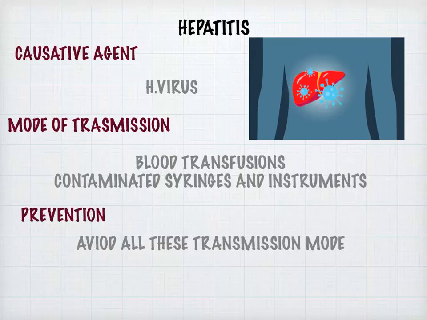Next is hepatitis. It is caused by the hepatitis virus. It is transmitted through blood transfusions and contaminated syringes and instruments, and it is prevented by asking doctors to be careful when they are transfusing blood and when they are using their instruments and syringes. Hepatitis is a disease of the liver, and AIDS is a disease which decreases our immune system, and we become prone to infections.